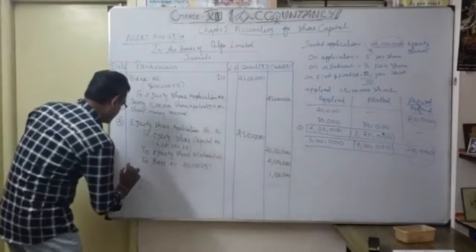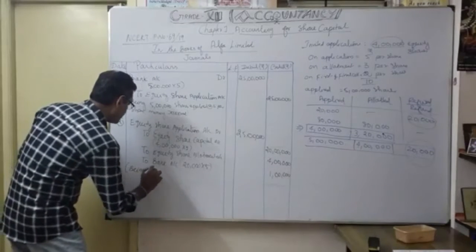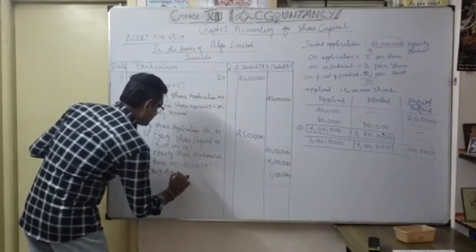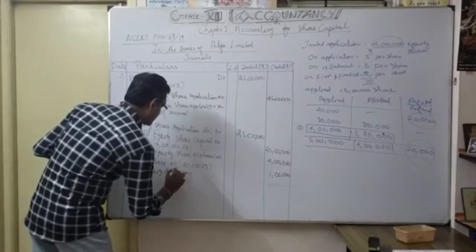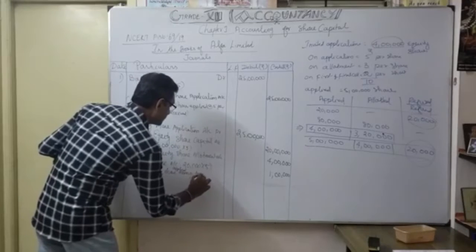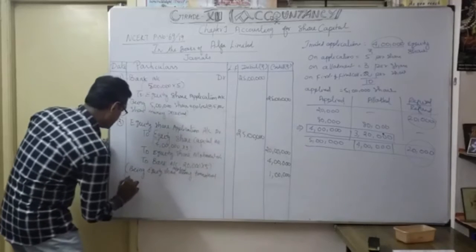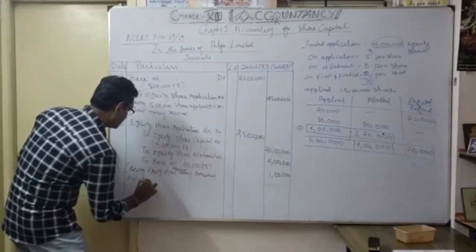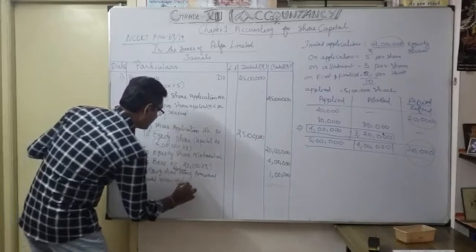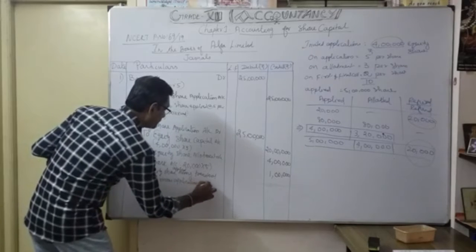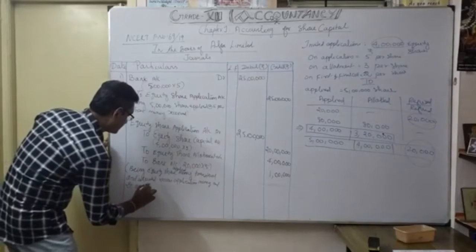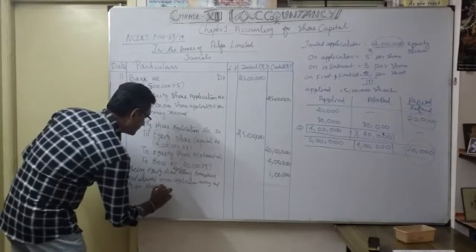So what is the narration? Being equity share application money transferred and adjusted excess application money, and thereafter 20,000 shares returned.